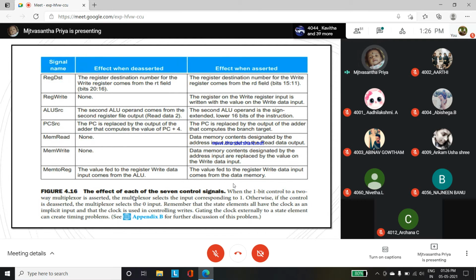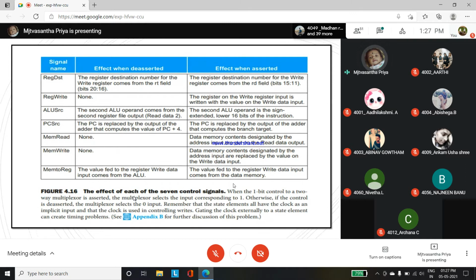So it will be getting the clock externally to the state element and it can create timing problems. Okay, using those 7 signals it will be defining what is actually going on. Look again: here we are given the signal name. What is the deasserted one, what is the asserted one, we are checking. So for the register DST, we are giving it right.